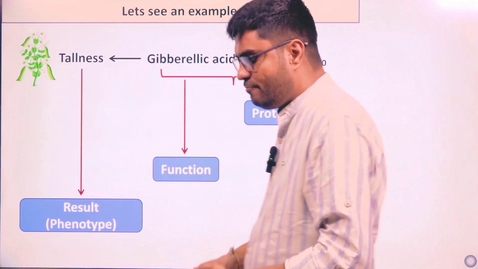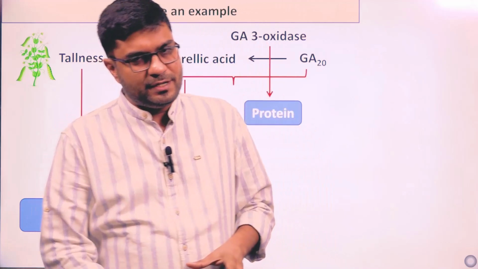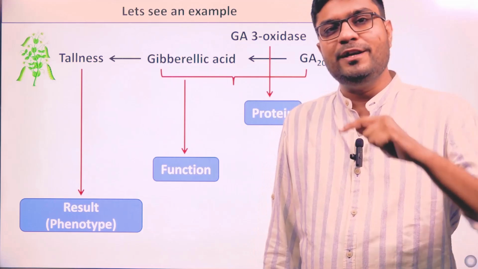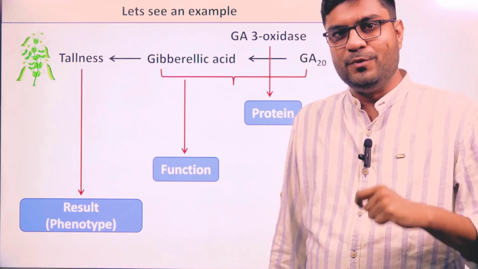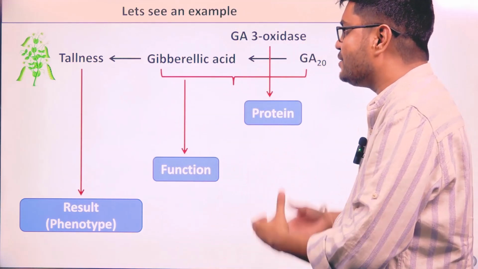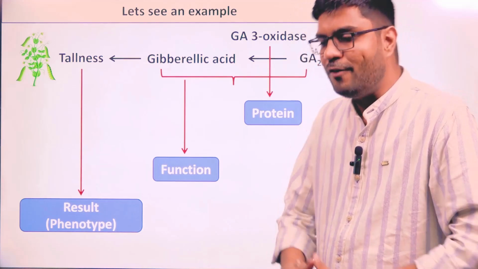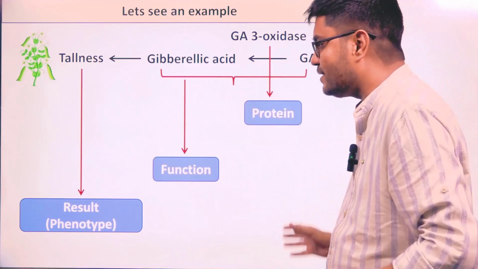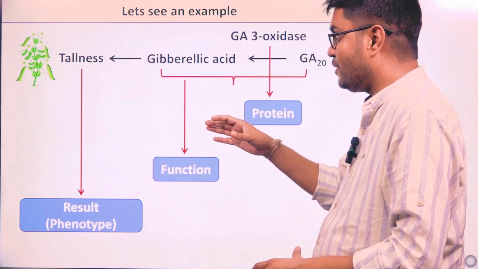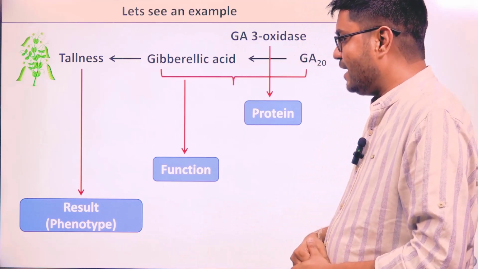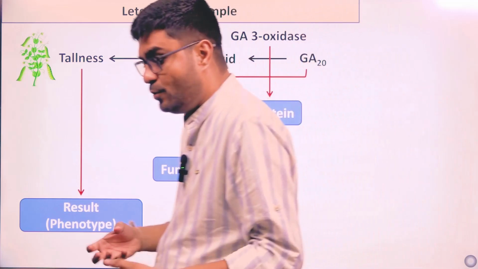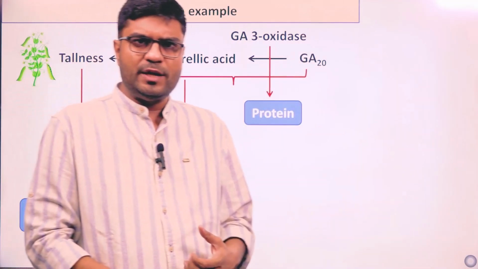So from now onwards, whenever we try to understand a concept of genetics, our first task should be to find out the protein behind that genetic trait or that genetic concept, and to find out what kind of function is done by that particular protein. Now we have the complete network with us. We have a result, then we have to find out because of which function that result is coming, and then find which protein does that particular function, and we complete the whole of genetics. Every time we are going to do that.